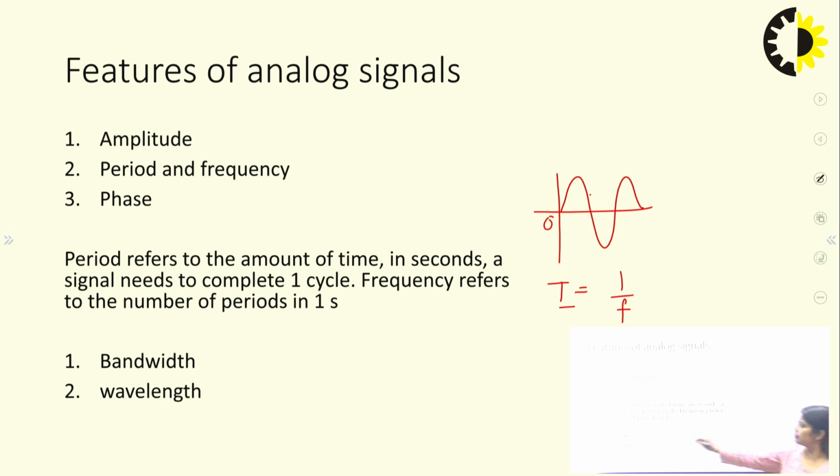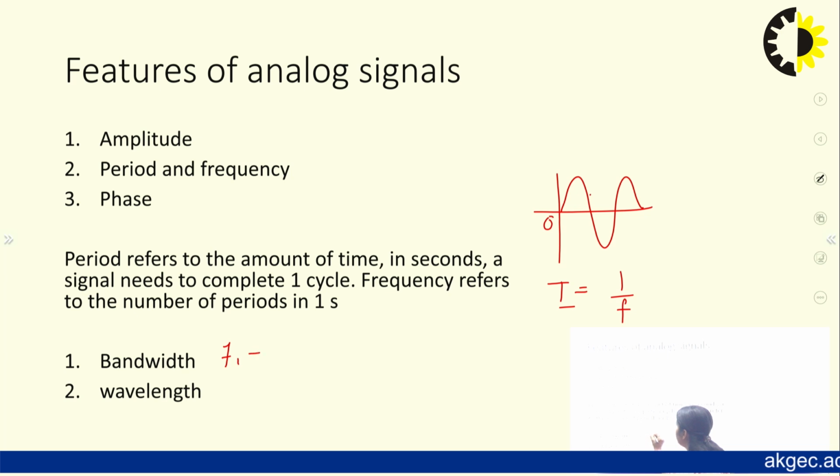Other characteristics are bandwidth and wavelength. Bandwidth is the difference between the highest frequency and the lowest frequency. The wavelength is represented as lambda, and lambda equals c by f, where c is the speed of light and f is the frequency.